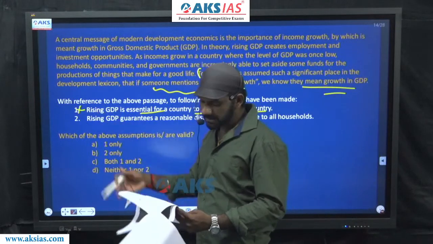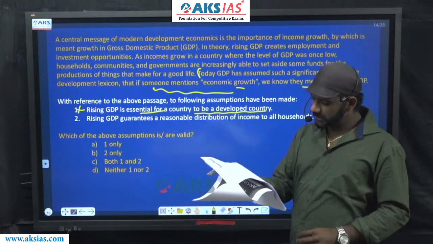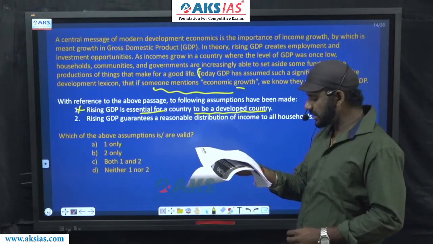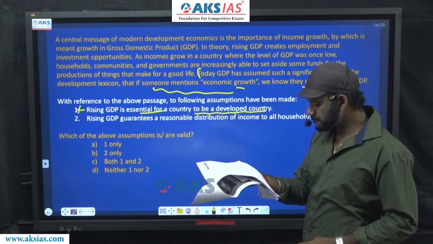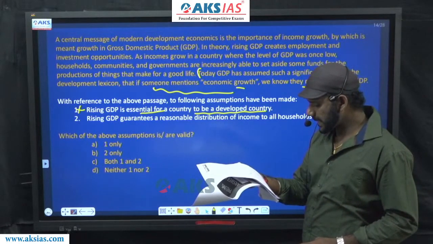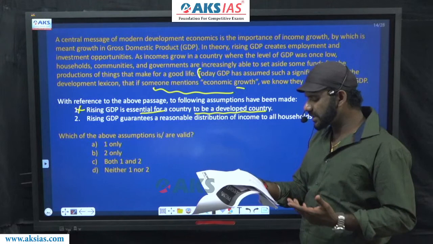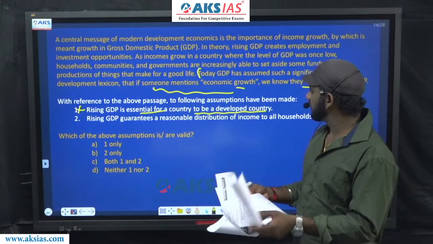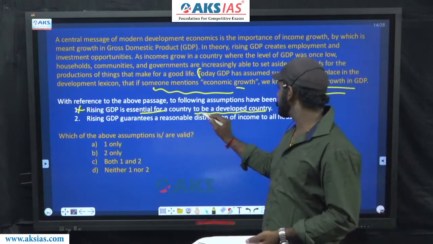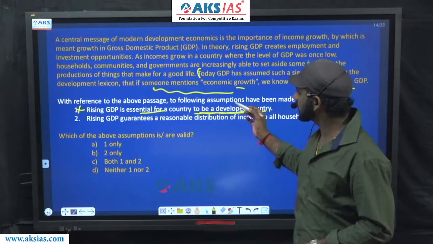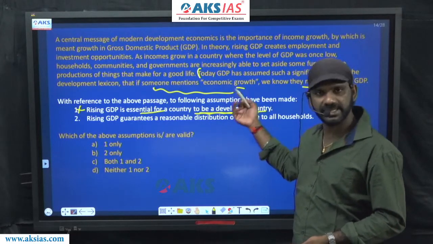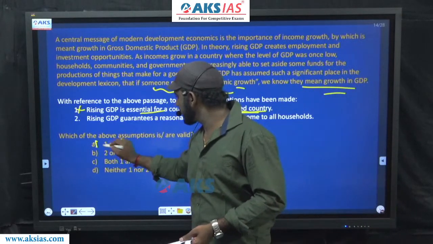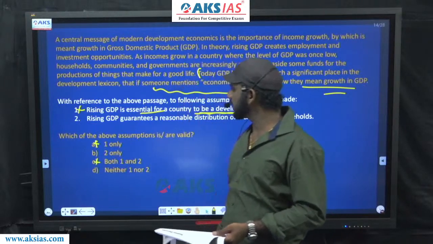So 1 is eliminated. And one more thing, rising GDP and growth in GDP can be in a way the same, but this piece of information cannot be assumed from the details given in the last sentence. 1 should not be agreed to, so A and C are eliminated.